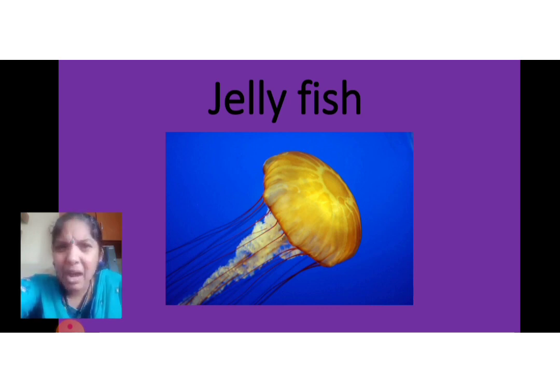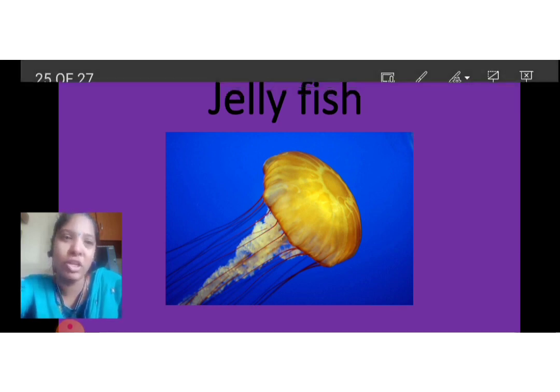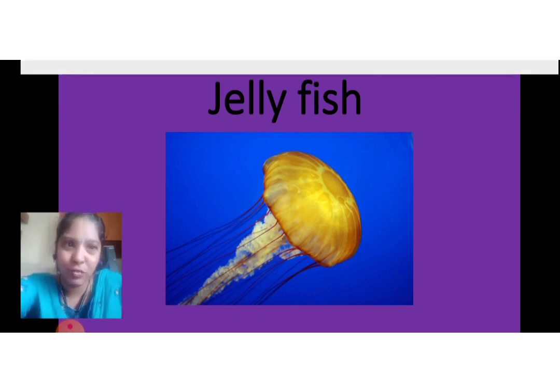Wow, it looks like an umbrella. Is it an umbrella? No, it is just looking like an umbrella. But what is it? It is a marine animal. Yes, it is found in the water. Yes, it is a sea animal. What is it? It's called a jellyfish. It's not just a jelly. It's a jellyfish. It has an umbrella-shaped bell body. It is also a water animal which is found in water.